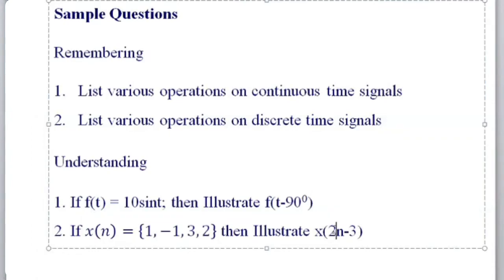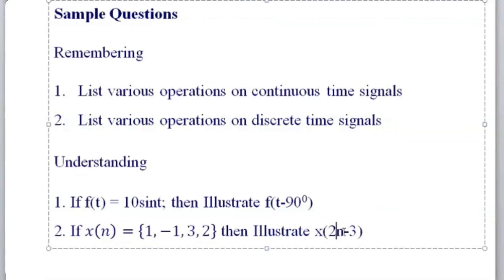If I substitute n equal to 1, then this will become x of minus 1. x of minus 1 is also 0. When I substitute n equal to 2, this will become x of 2 times 2 minus 3, that is x of 1. What is x of 1? x of 1 is minus 1.